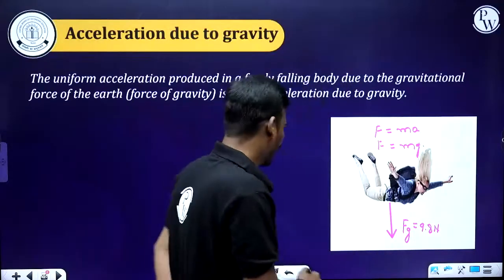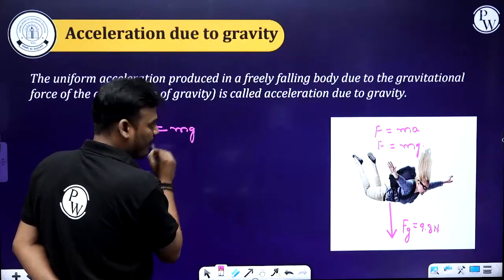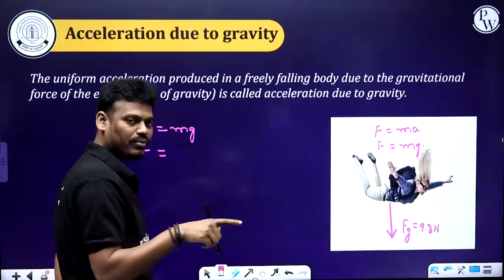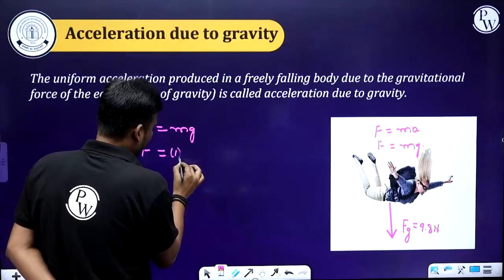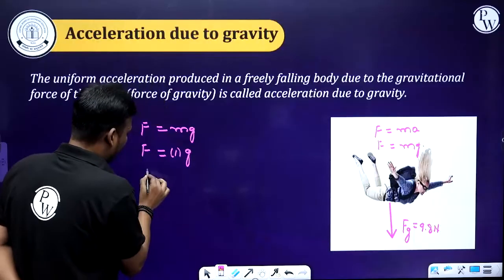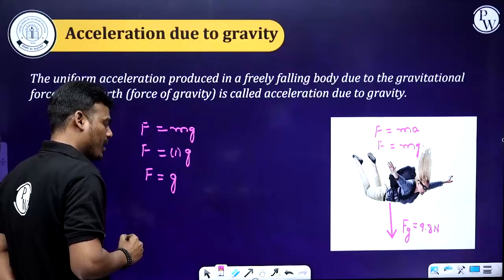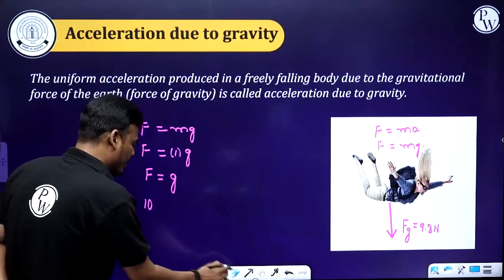Acceleration due to gravity. So F equals mg. If I consider the mass of the body is 1 kg, then the force due to gravity equals the acceleration due to gravity, and we know that this force due to gravity is 9.8, right?